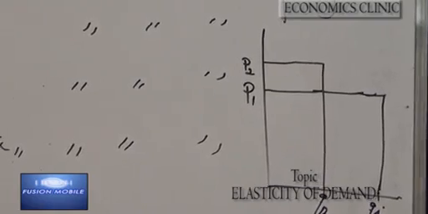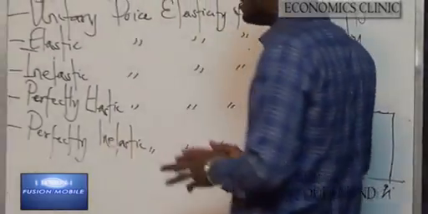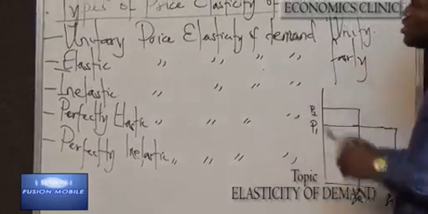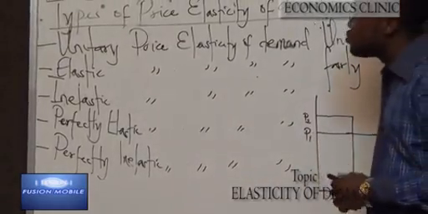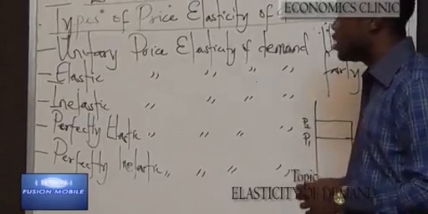Now, inelastic price elasticity of demand. Demand is said to be inelastic when a greater percentage change in price brings about little percentage change in quantity.